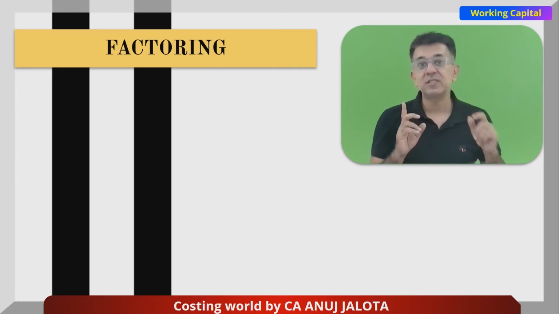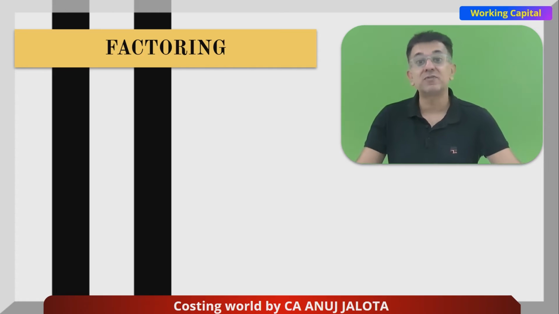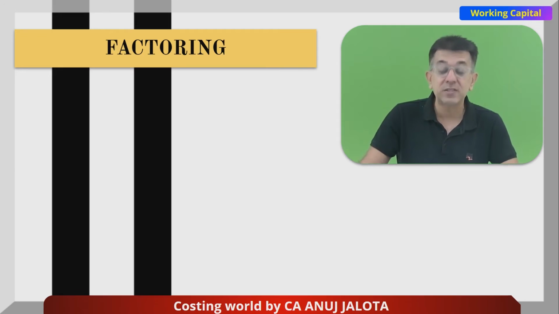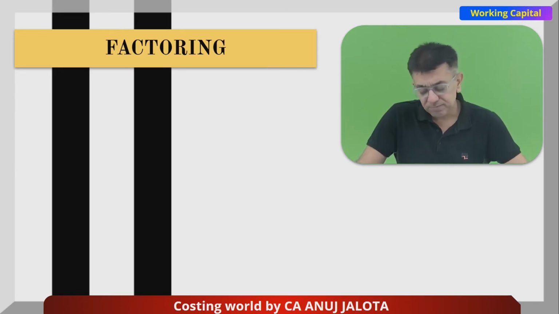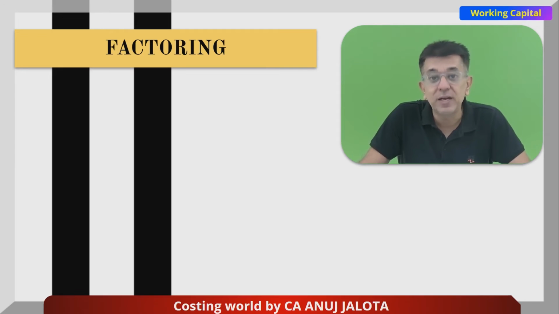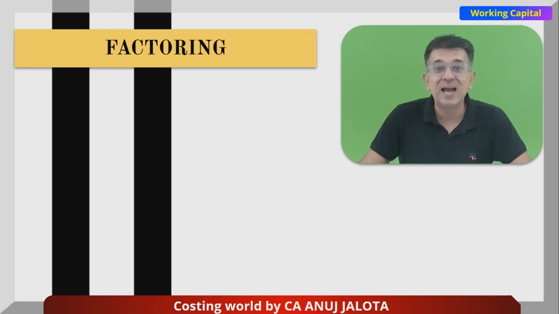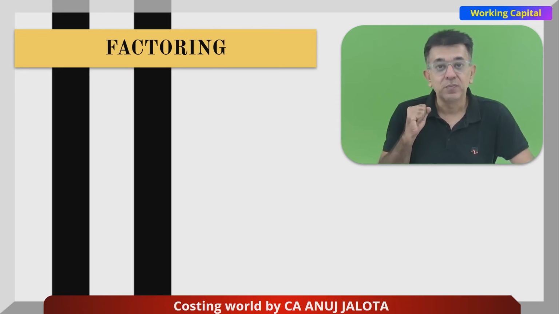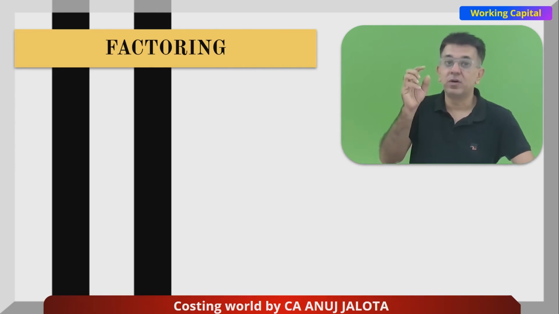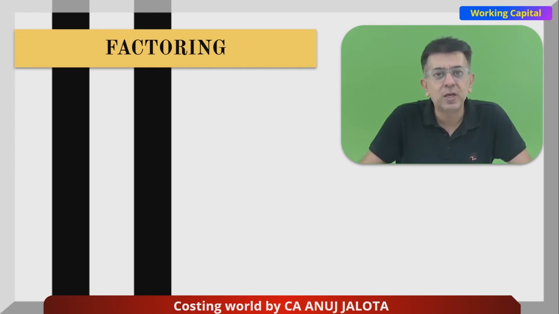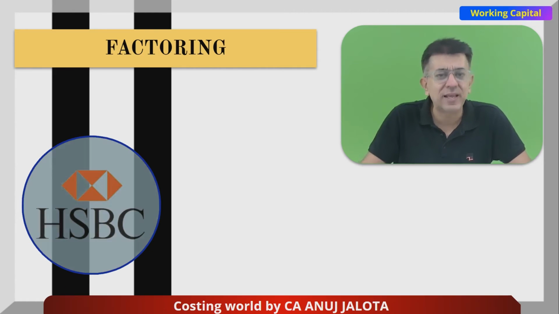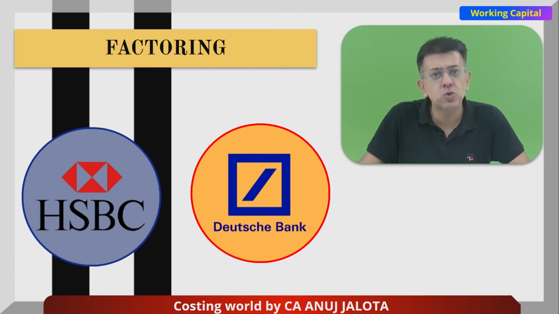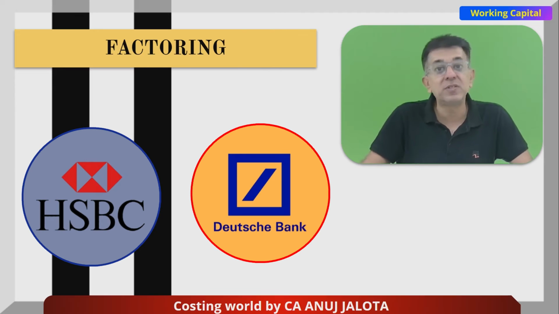One of the services that you all can use is called factoring. Now, factoring in this case is a service whereby you can sell your debtors to a factor at a slightly lower amount, okay, and hence you can convert your debtors into cash bank. Like Alt Line is one of the biggest factors in the world. Many of the banks like HSBC, like Deutsche Bank, are also involved in this kind of business of factoring.